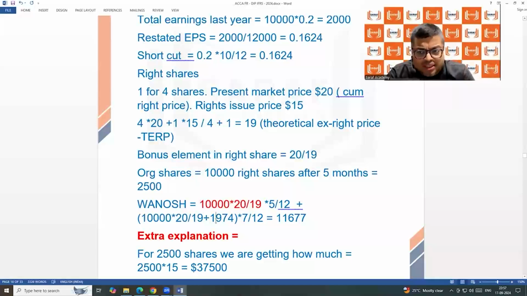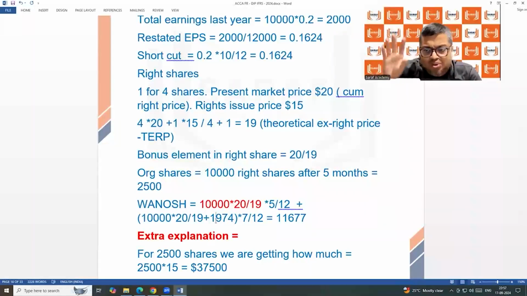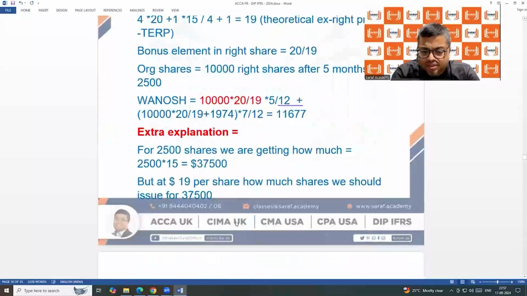Same story I am continuing. Normal full market issue, bonus issue, rights issue. In rights issue, the steps are: calculate the average price after rights issue. So the fraction: before rights issue 20, after rights issue 19. So the original shares are multiplied by the bonus or rights fraction, and then the weighted average number of shares gets you EPS.